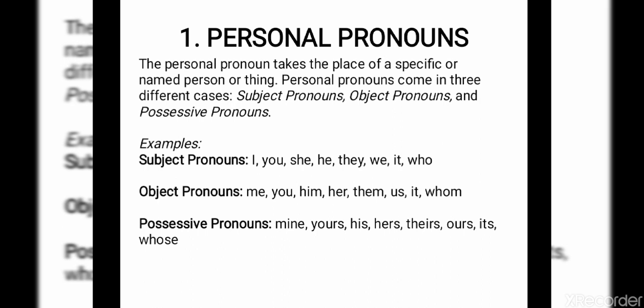Here are some examples of subjective pronouns: I, you, she, he, they, we, it, and who. The objective pronouns are me, you, him, her, them, us, it, and whom. Possessive pronouns: mine, yours, his, hers, theirs, ours, its, and whose. This possessive pronoun we will see in detail today. The rest of the things, subject and object pronouns, we already discussed. If you have any doubt, please go through the last section and clarify it.